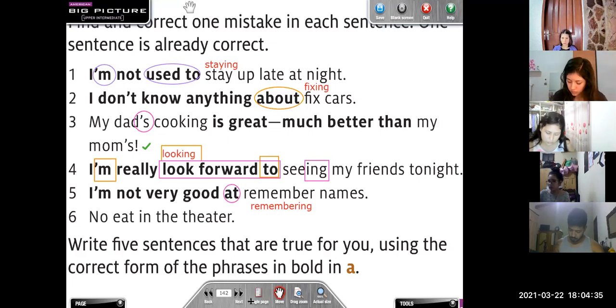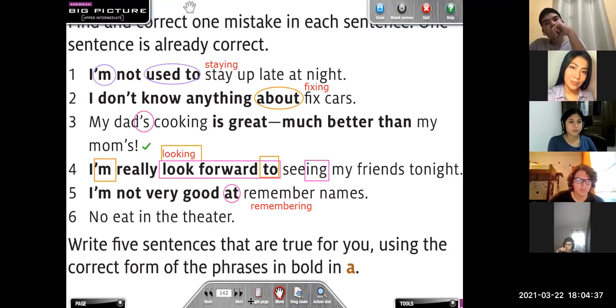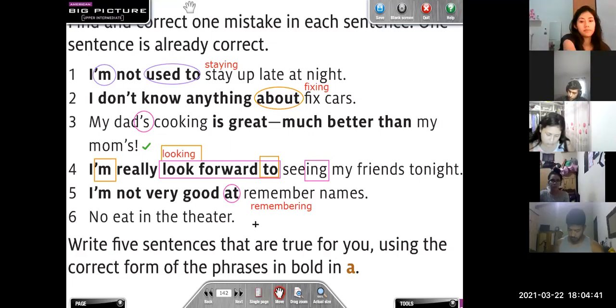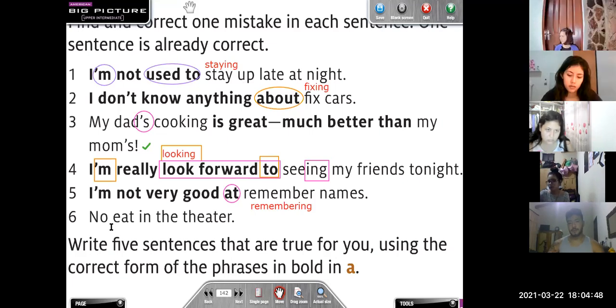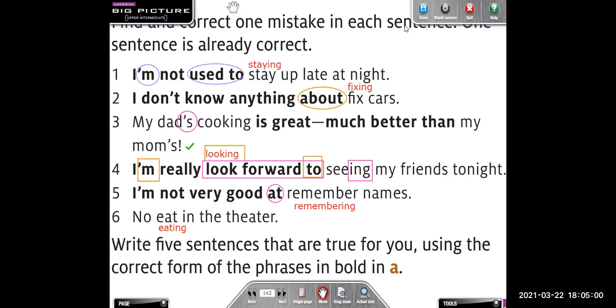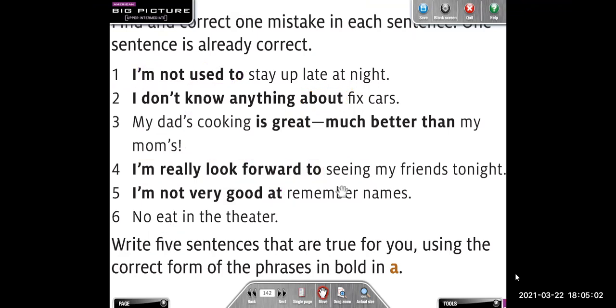Let's go with the last one, please. Who is missing here? Carlos. Yeah, no eating in the theater. What is this, Carlos? Why do we write no eating? Because it's a warning. Very good. It's a warning, right? Okay, good. Good job. Let's go back to the page 45.